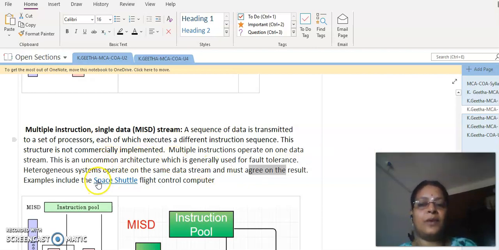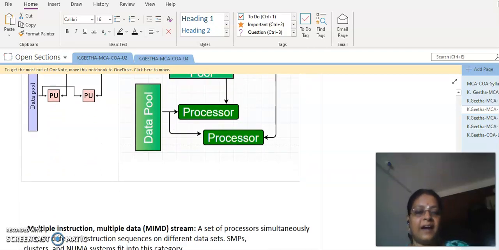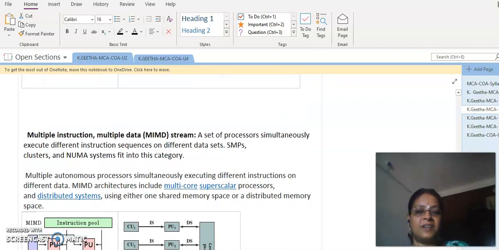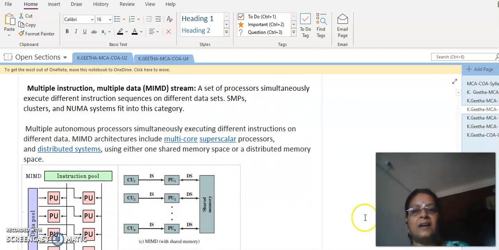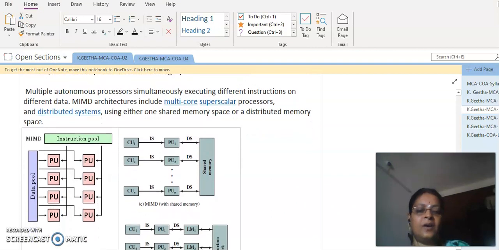The example could include space shuttle flight control computers, where we will have multiple instructions, but they need to operate on only a single data. So this is going to be the rarest case among all the four classifications, and the last category is the multiple instruction multiple data stream. As the name implies, we will have instructions multiple in nature, and data also multiple in nature.